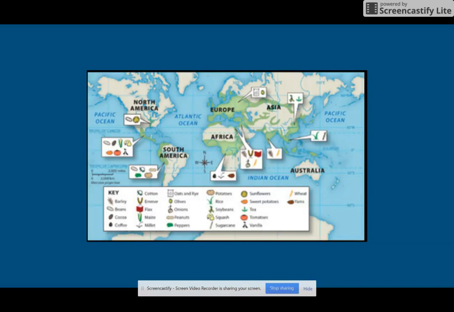This map shows you some of the crops that were grown in different areas of the world in the early to mid Neolithic times.